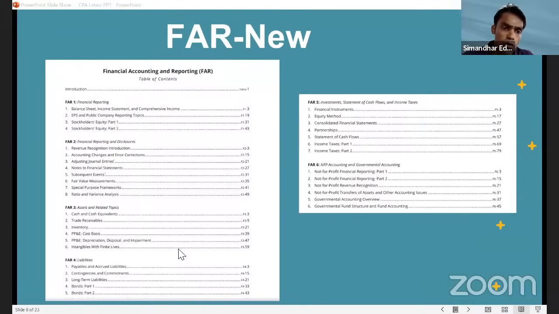So if you see FAR 1, FAR 2, FAR 3, FAR 4, FAR 5, FAR 6, partnership is still there. I don't know for what reason, because they never test any questions from partnership, but just for your reference, you can still keep it there. They have just put it in F5, investments, statement of cash flows and income tax. Financial instruments and hedge accounting are completely removed, guys. When I go to BAR, I will show you how easy FAR has become, to be honest, and so many important topics, so many tough concepts. And good news, guys, is governmental accounting.